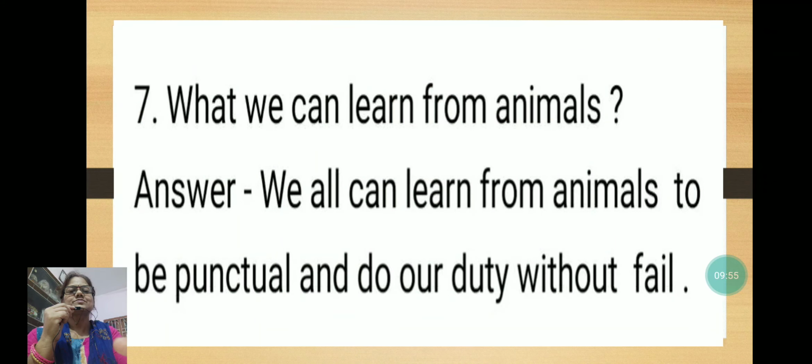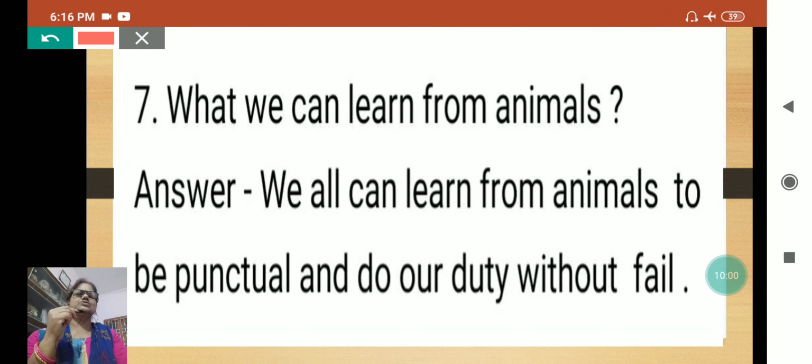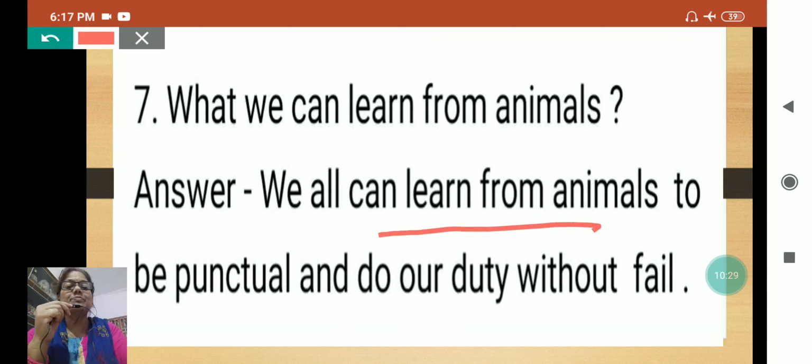Now what can we learn from animals? There are many things to learn from animals. We will study later dedication, boldness, regularity, punctuality, teamwork. All these things we can learn from animals. To work hard, you will see the ants, always working, always going in one line, doing teamwork. So we can learn many things. Here you just understand one point, that we can learn from animals to be punctual and do our duty without fail.